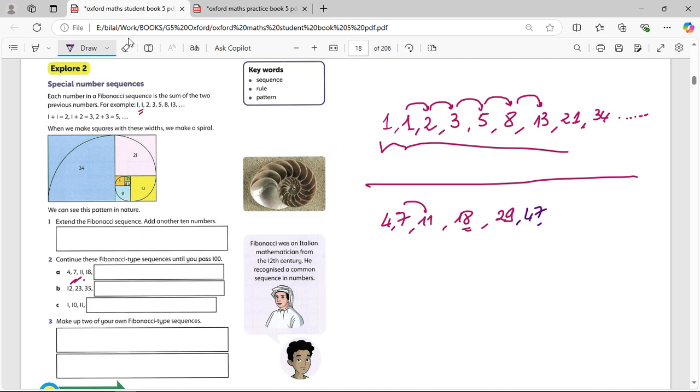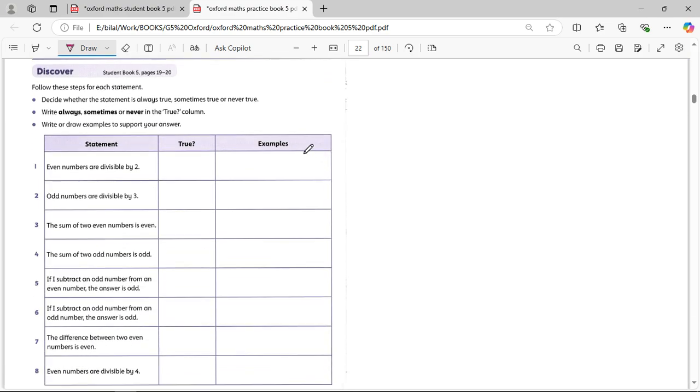Now I'm going to add 29 plus 47. Let's say my 29 is already 30, and then plus 47. I know that 30 plus 40 gives me 70. So I'm going to put 77, but I will take minus 1. So it's 76. And you keep going. Of course, I'm not going to give you too many numbers. It will stop maybe at the fifth or sixth number, whatever, until you pass maybe 60, maybe 70, maybe 100. We did it before, also in the quiz. If you want to practice more for this one, you can come back to our lesson, to the practice book. We have solved it in the practice book.